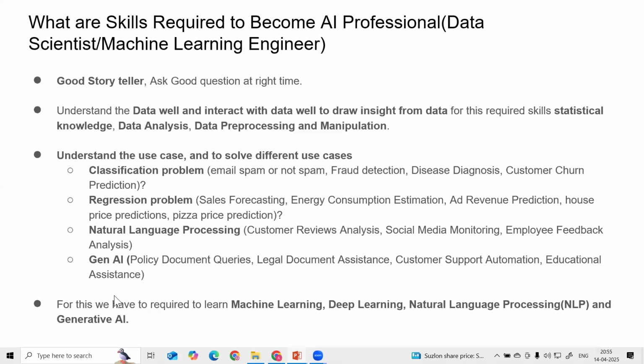So for data analysis, classification, regression, NLP, deep learning, and GenAI, we have to learn machine learning, deep learning, natural language processing, and generative AI. These are the tools we need to learn to solve these different problems.